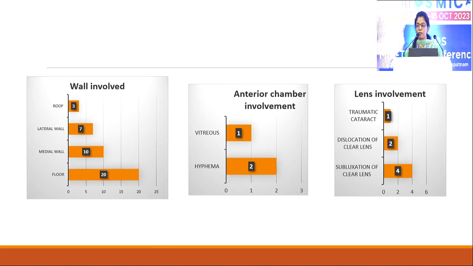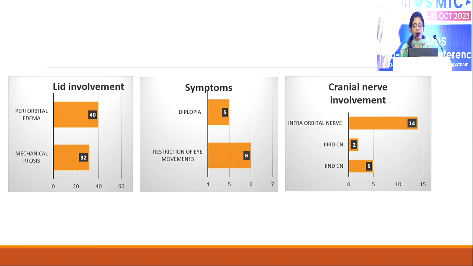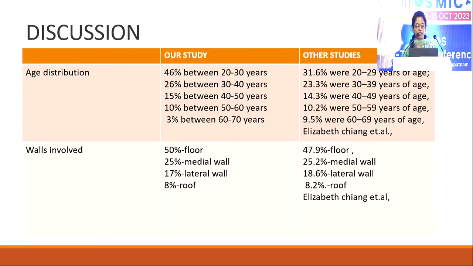Coming to the walls involved, orbital floor was the most common involved wall, and the least one is the roof. Anterior chamber involvement: vitreous was seen in the anterior chamber in 1 case and a gross hyphema in 2 cases. Most common lens manifestation is the subluxation of lens. And lid involvement in the form of periorbital edema is seen in 100% of the cases, and symptoms of restriction of eye movements in 6 cases and diplopia in 5 cases.